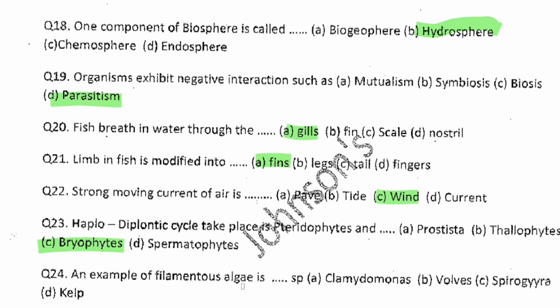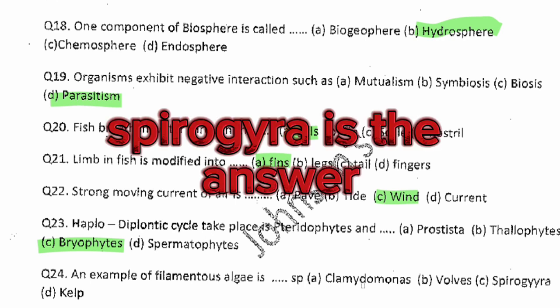Now, the next question, an example of filamentous algae. An example of filamentous algae is dash. A is chlamydomonas. B is supposed to be volvox. Here is Spirogyra, and here is something else. Filamentous, those that exist as filaments, that live as filaments. Can you guess? Filamentous algae. All right.